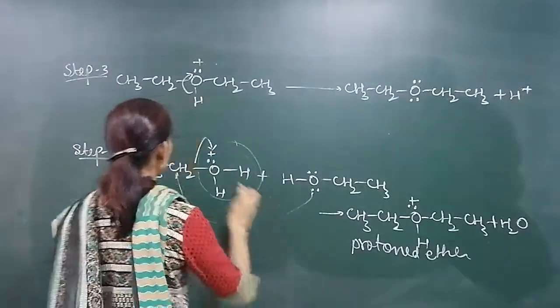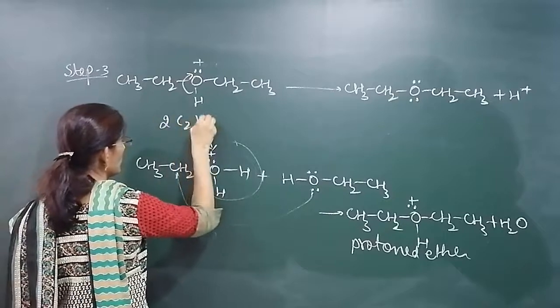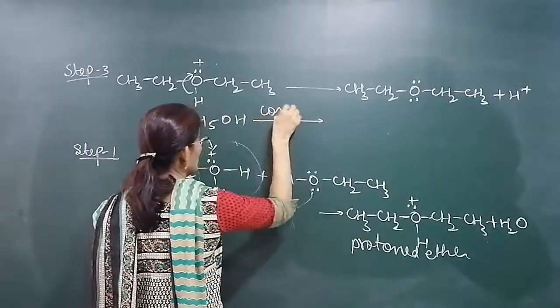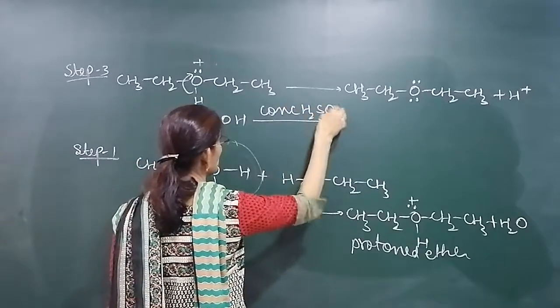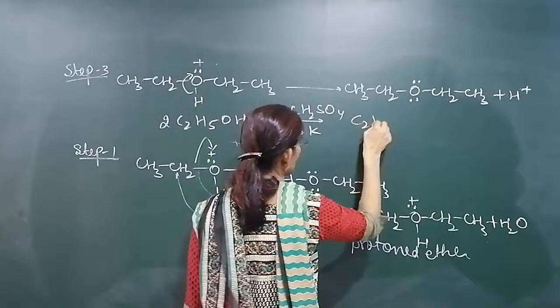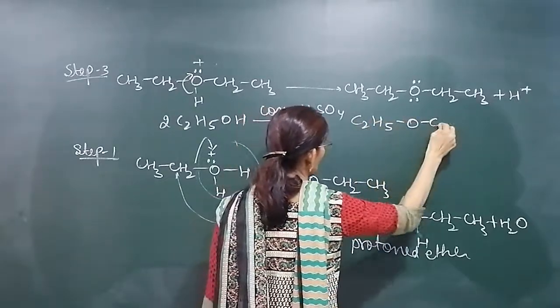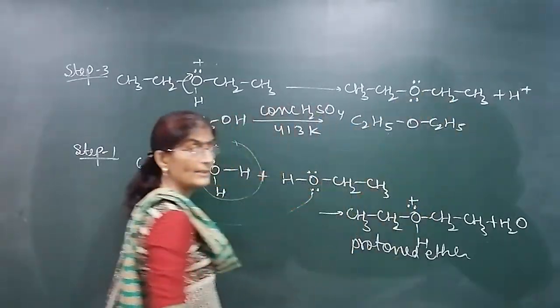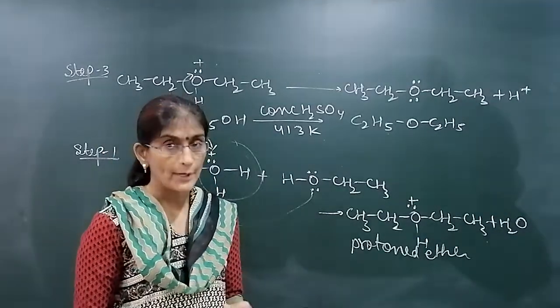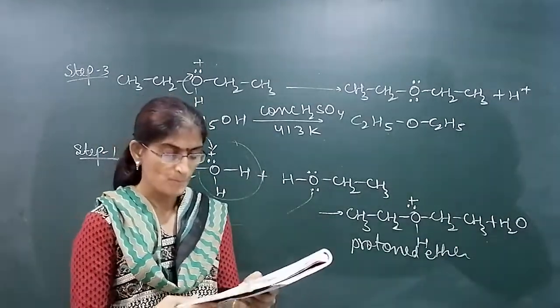But this reaction is by taking two of the same type of alcohol. Let's say 2 moles of ethanol when treated with concentrated H2SO4 at 413 Kelvin. What will happen? Diethyl ether is produced. So we have to take 2 moles of alcohol, and that's why only symmetrical ether can be prepared. Unsymmetrical ether cannot be prepared.